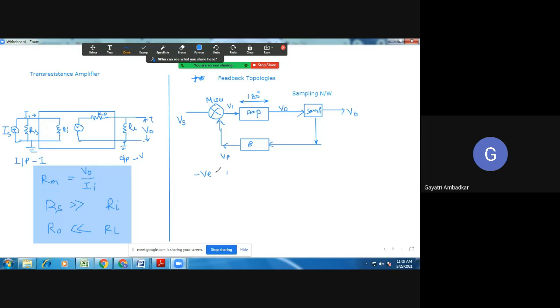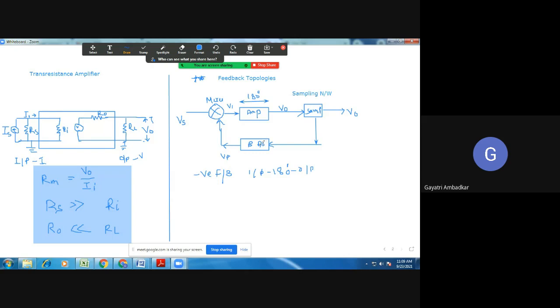Between input and output, there must be a phase shift. So the input signal is first phase shifted by 180 degrees. Then part of that output is sampled and then given to the feedback network. This is your feedback network.